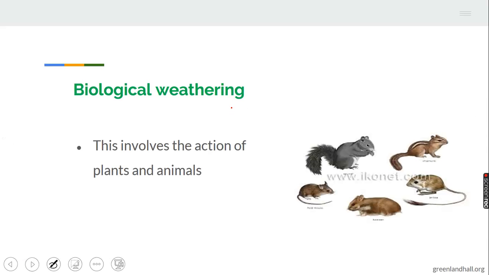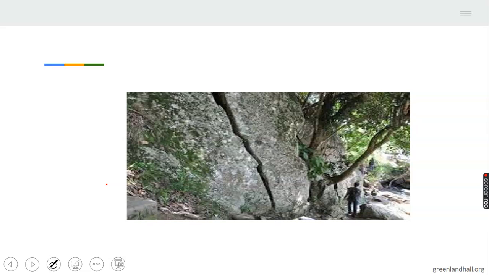Biological weathering. This involves the action of plants and animals. Here, plants grow in the crevices of rocks. This is a very good example of it. In this picture, you see a large mass of rock, and you see a very big tree growing at the middle of the rock.